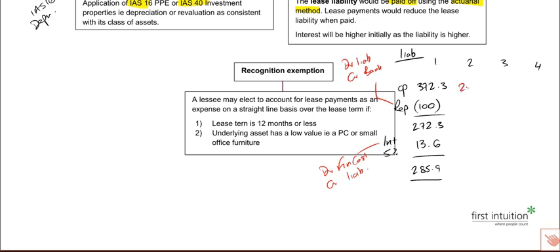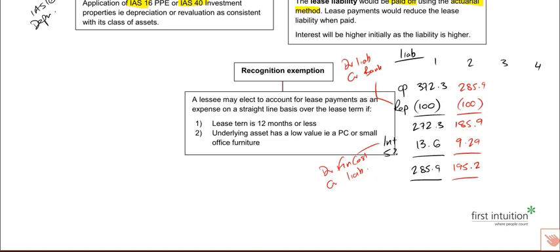So next year, 285.9. Take off our repayment of 100. That takes us down to 185.9. We then got interest at 5%. 5% of 185.9 is 9.29. Closing liability at the end of year 2, 195.2.